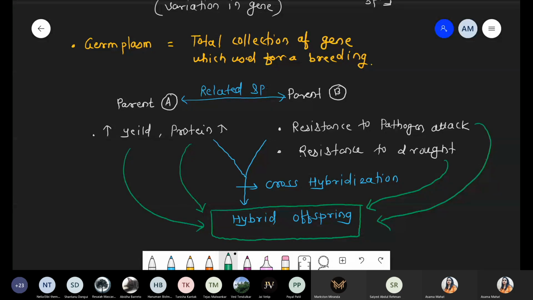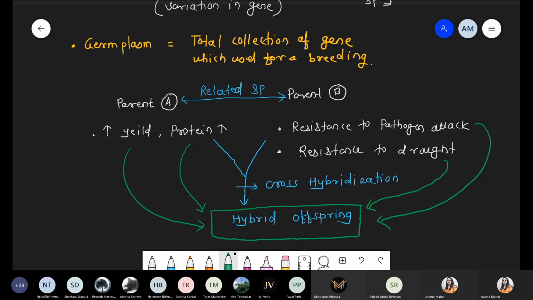Okay, Shantanu. Okay, chalo. So the next point: there are names of some institutes that are involved in the plant breeding process.